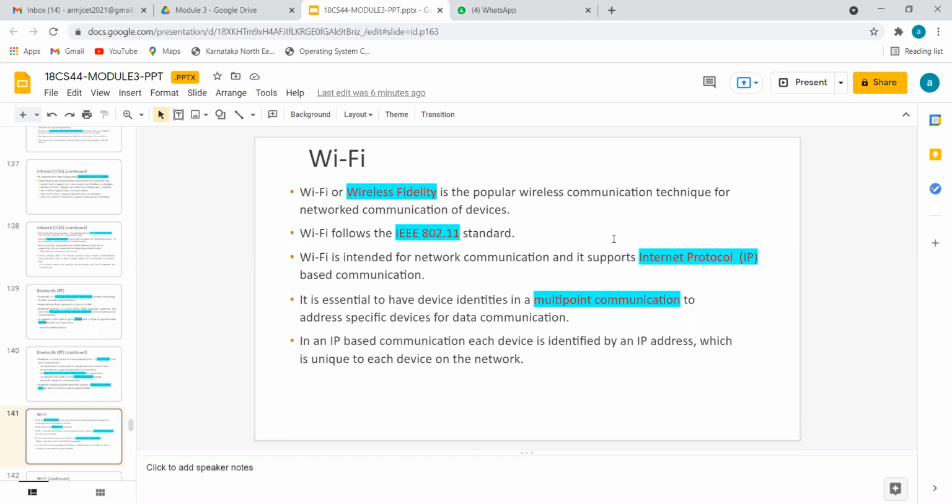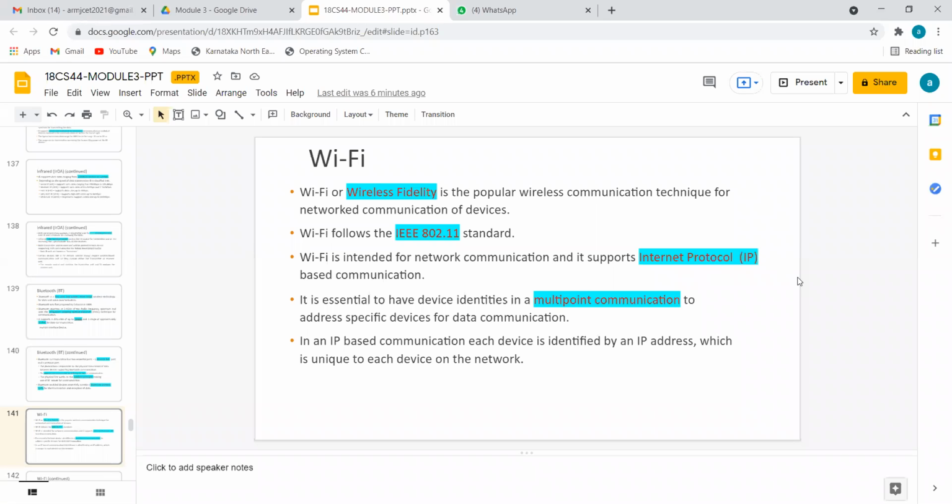To use Wi-Fi, we need the Internet Protocol, IP. I hope you know that in a mobile, the mobile will automatically do the IP configuration. But if it is a computer or a laptop, we need to do the proxy IP setting or the real IP setting. Once we do the IP setting, we will have a connection with the Wi-Fi router. If you try it once in college, I hope you will directly come to know the concept of IP. So what happens in a Wi-Fi?